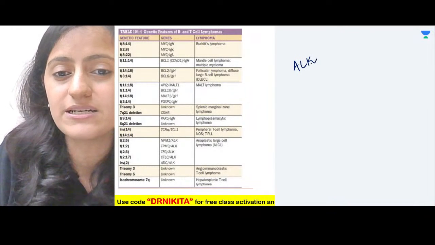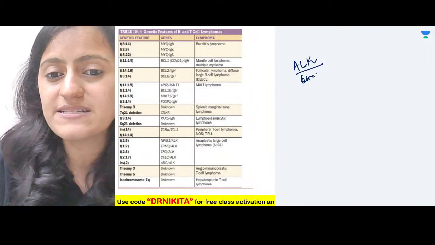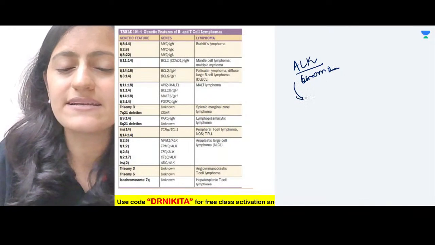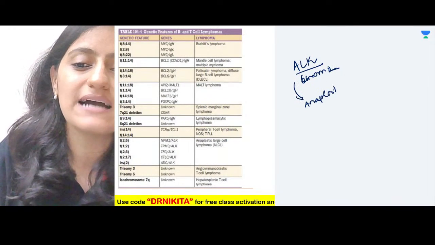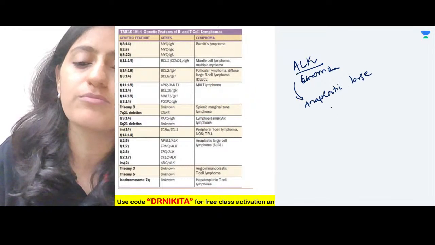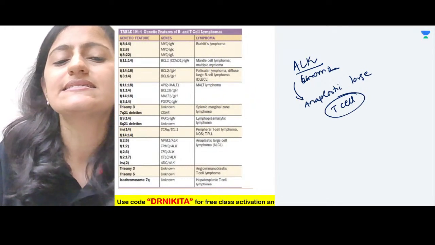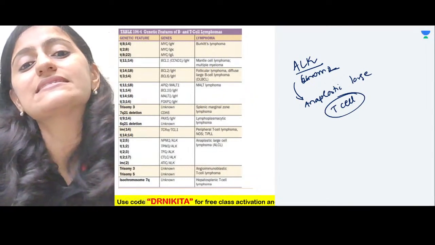The extra point here: ALK is basically chromosome 2 and it is involved in anaplastic large cell lymphoma, which is basically a T cell lymphoma. Okay, it's basically a T cell lymphoma.